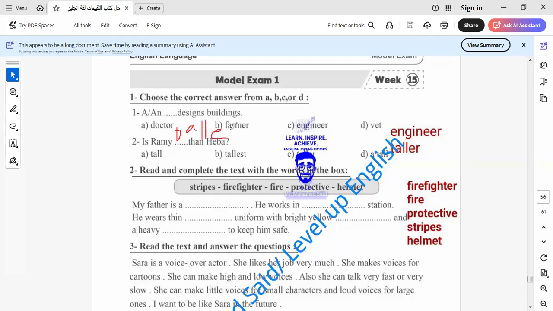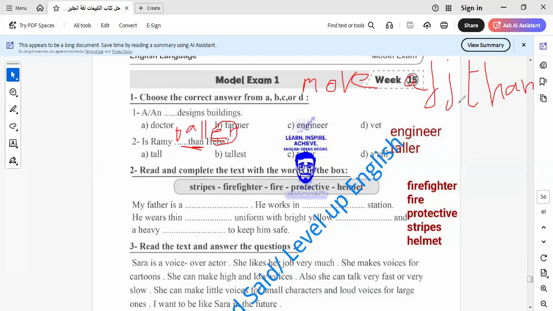Because we know, during explaining the comparative and superlative form, that we add er with a one syllable adjective. With more than one syllable, we say more adjective than. I would like to remind you of what we learned before. We use more adjective than when we talk about more than one syllable, like beautiful, intelligent, successful, and so on.